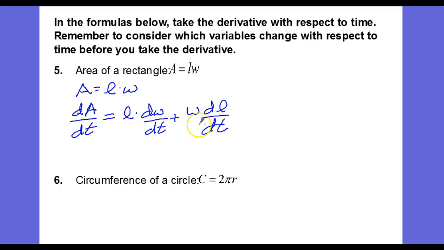Notice that all derivatives were taken with respect to time. Next we have circumference equals 2 pi r. Now remember that circumference is a function of the radius. Pi is a constant, and so I only have two variables here. So C equals 2 pi r. And so the derivative of circumference with respect to time, dC/dt, is equal to the constant 2 pi times the derivative of r, which is just dr/dt.